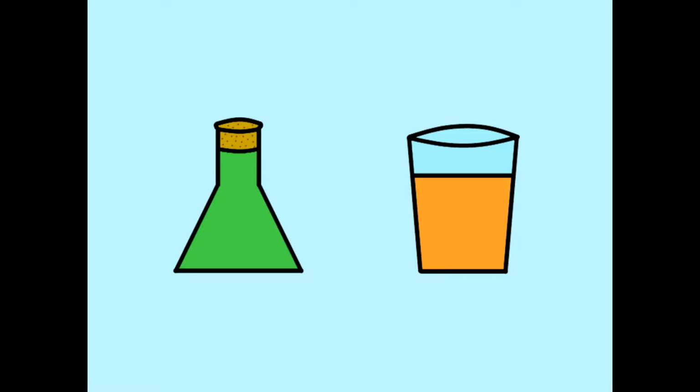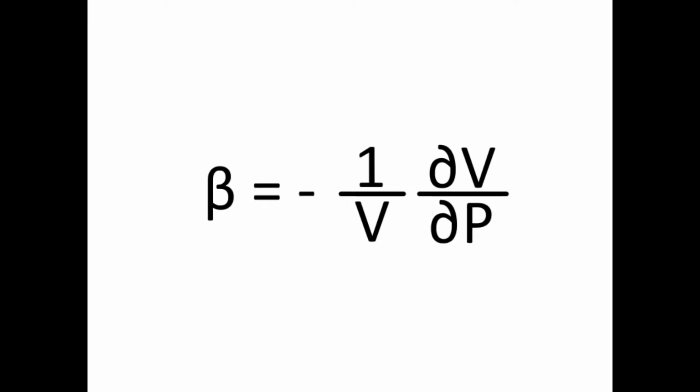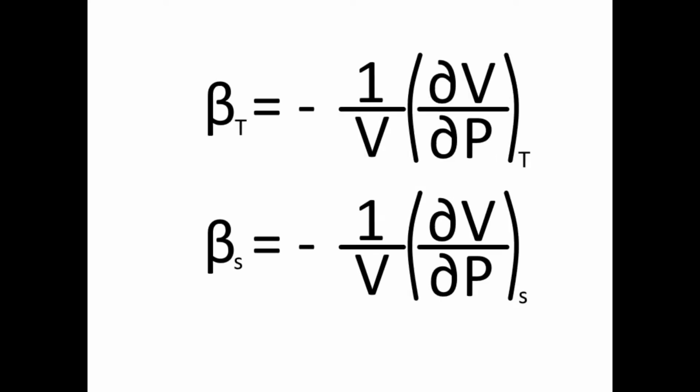on that front. While liquids and gases show a lot of the same fundamental behavior, there are distinct differences between the two. One of these differences is the material's ability to compress under pressure changes. Mathematically, a material's compressibility boils down to the material's volume rate of change with respect to pressure over its volume. But the conditions of the material have to be examined as well, and it gets complicated quickly.